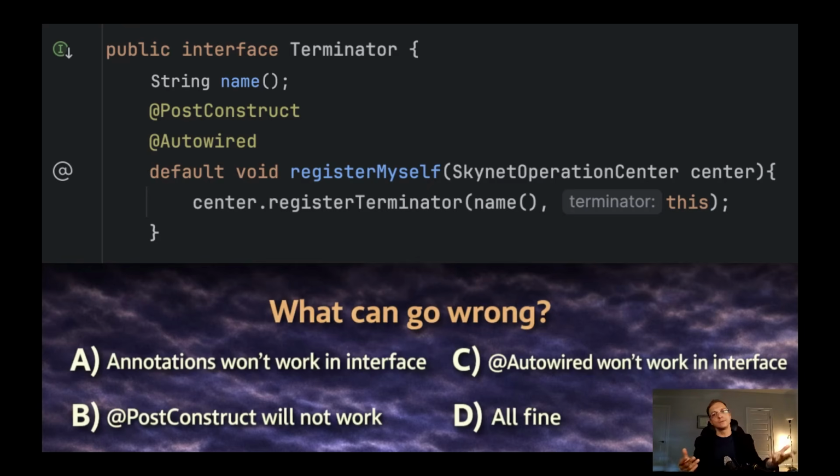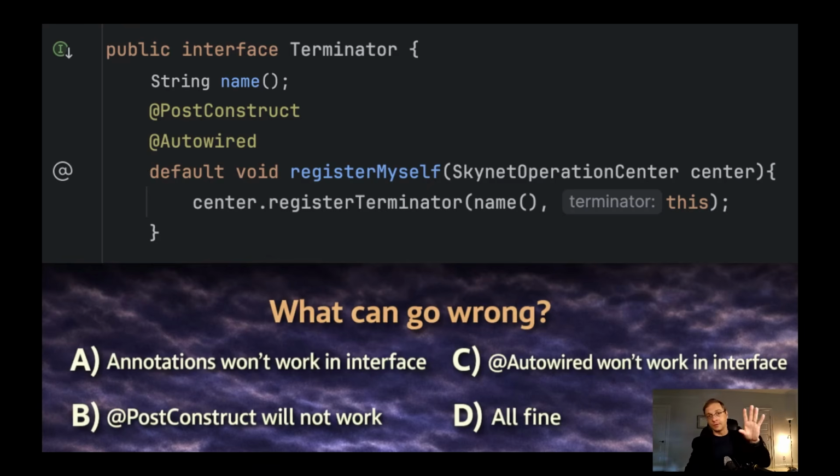I'm making a public method in my Skynet operation center called register terminator, and it takes two parameters: the name of the terminator, because I need to put it in the map, and the terminator itself. What I'm trying to do is make sure nobody forgets to do that and nobody needs to copy-paste the code.